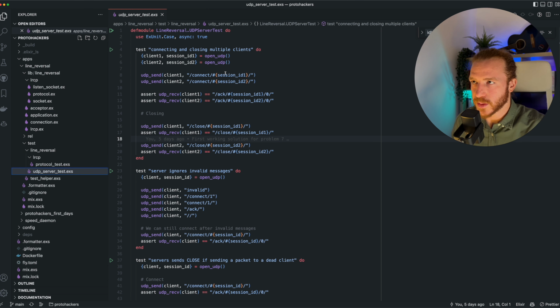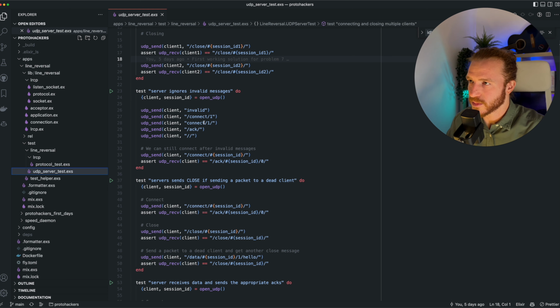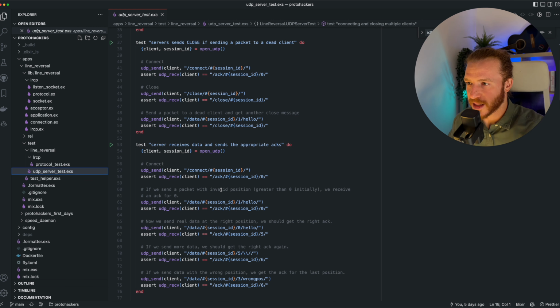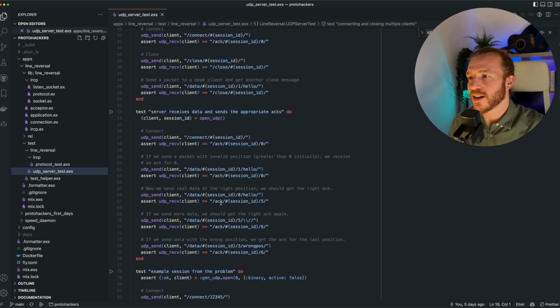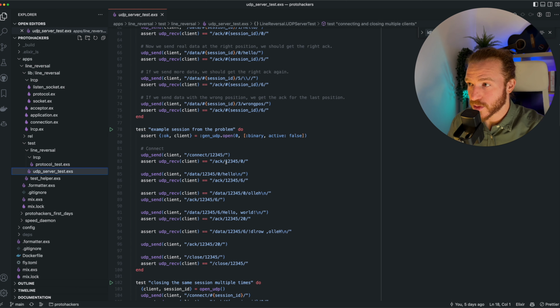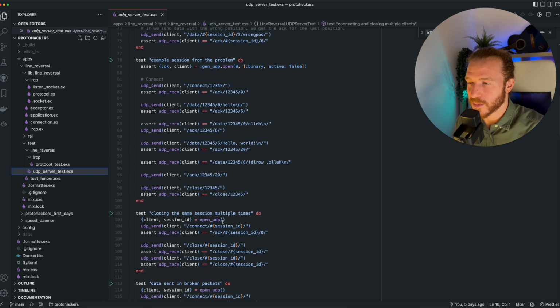So we have tests where we try to connect multiple clients, and tests where we make sure that the server ignores invalid messages, that the server sends the right packets, and that the clients send the right packets as well, based on the server response. And then we have some example sessions from the problem description where we do exactly what the problem description showed, and we send some packets and make sure that whatever packets we are supposed to get back, we get back on the client.